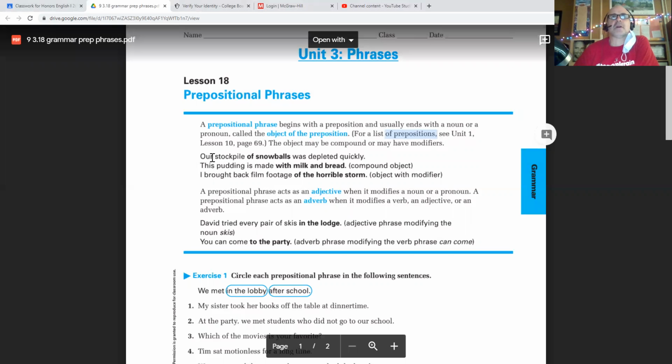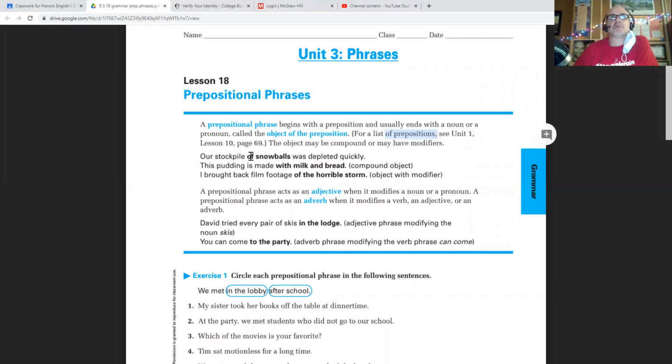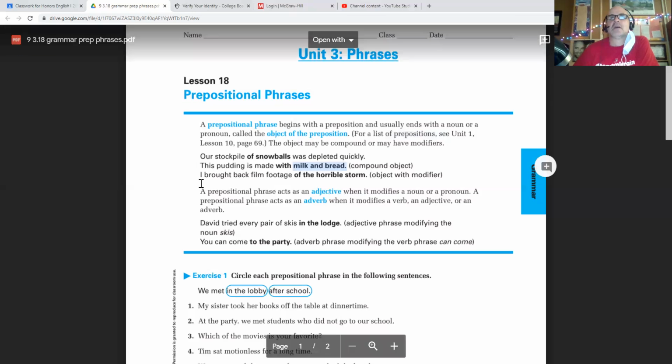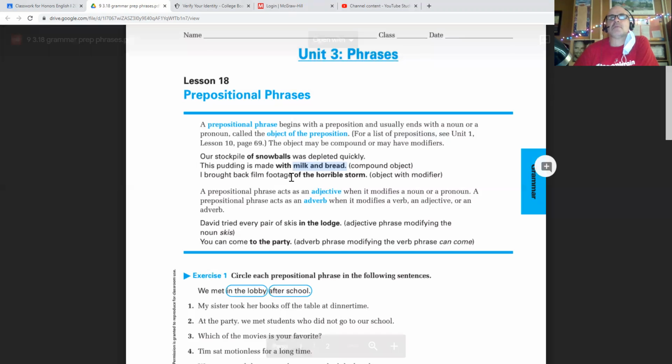If you look at these examples, our stockpile of snowballs, you can see how of snowballs describes the stockpile. With milk and bread describes how the pudding is made, so it modifies the verb made. Also, that has a compound object; you can have two objects. I brought back film footage of the horrible storm. Here we have a modifier thrown in too, but the phrase still begins with a preposition and ends with a noun, the object. It points back to describing the footage.